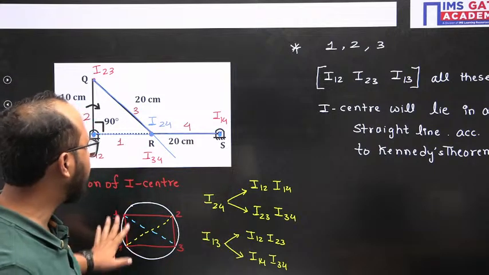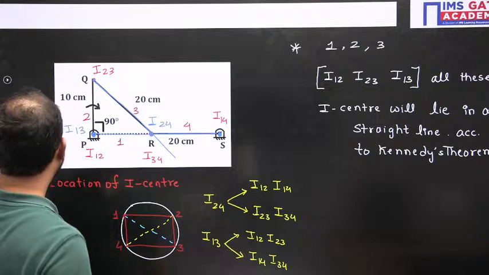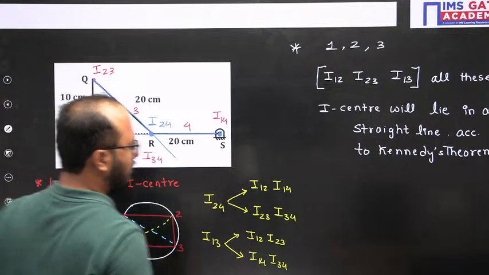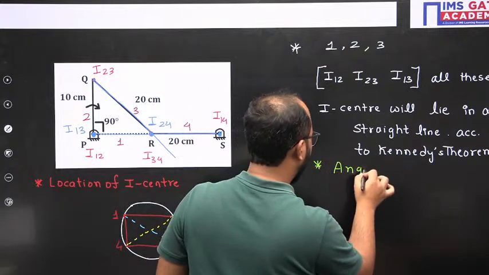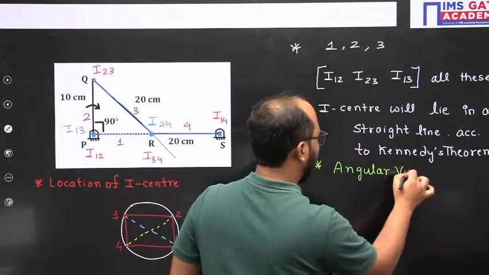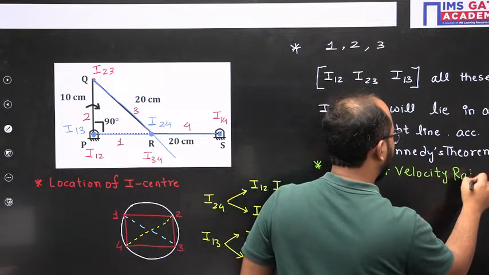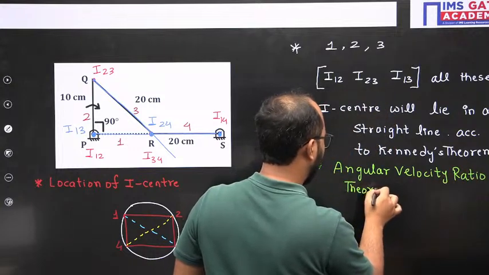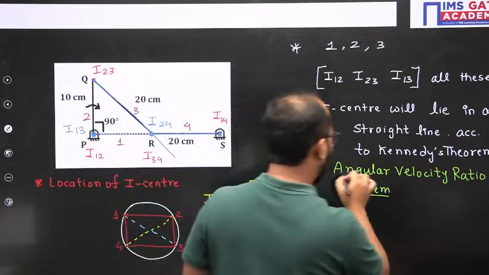Now guys, try to understand. Once we have identified all the I centers, then it is very easy to use the angular velocity ratio theorem. So let me write here for you, angular velocity ratio theorem we are going to use.